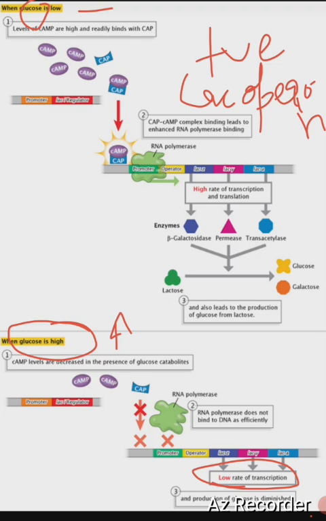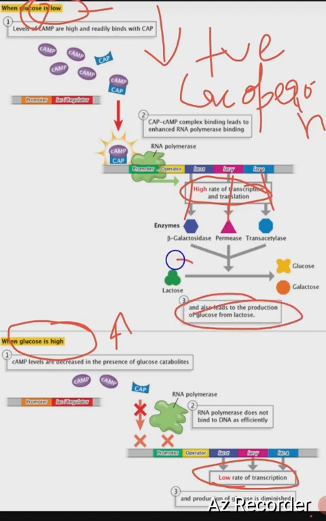So the vice versa happens when the glucose level is low. Here you can see when the glucose level is low, ultimately there is a high rate of transcription and translation. You can see here lac Z is encoding for beta galactosidase enzyme, lac Y is encoding for permease, and lac A is encoding for transacetylase enzyme, which ultimately also leads to the production of glucose from lactose here.